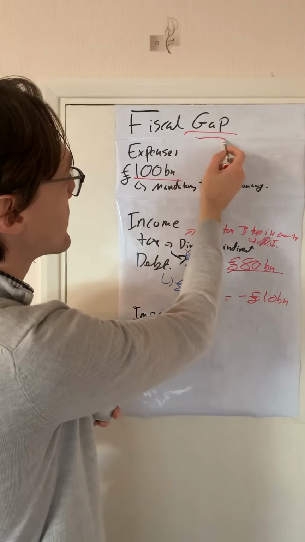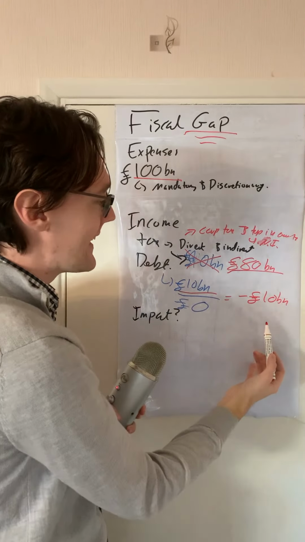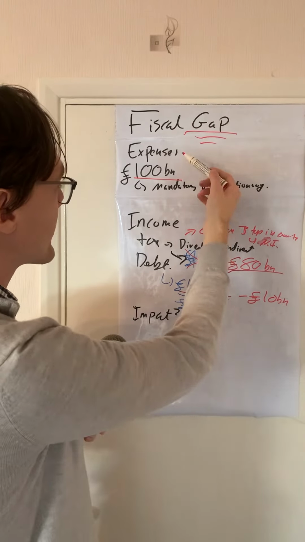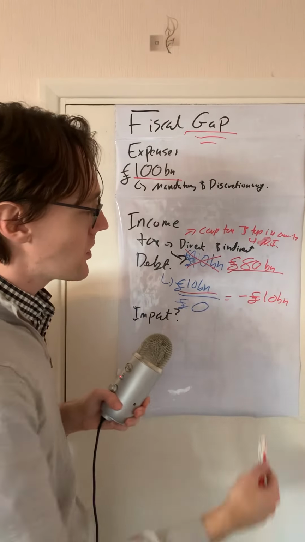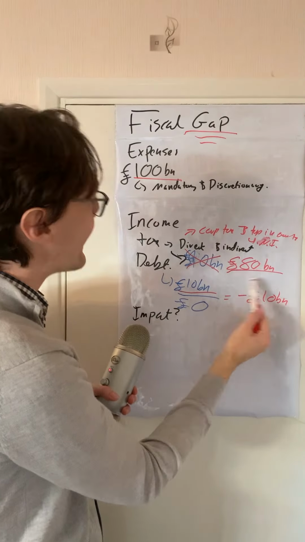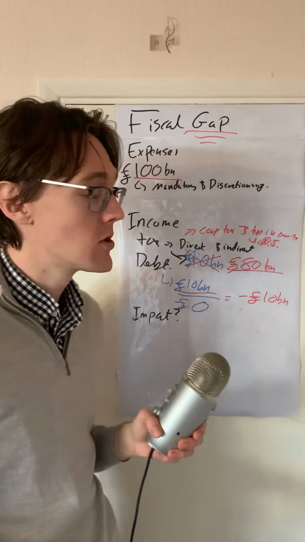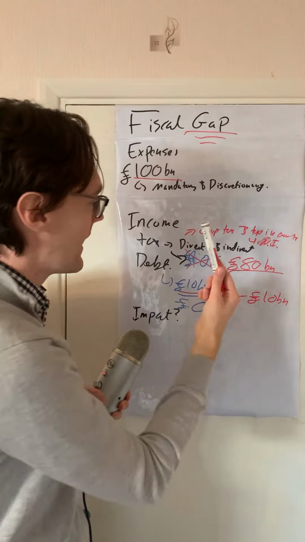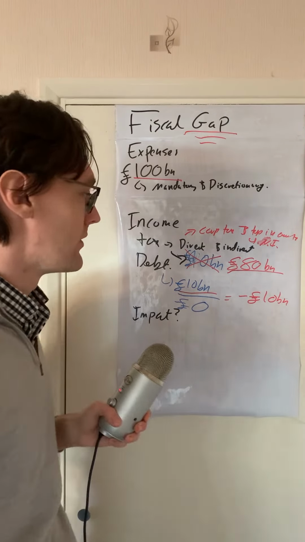And this is the fiscal gap, because what's happened here is we now have a gap between our expenses and our income. One way to solve this is obviously to either increase taxation or increase debt or cut expenses. So either the government have to cut expenses, increase tax, or increase the level of borrowing.